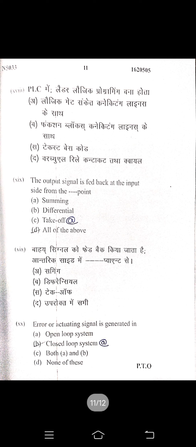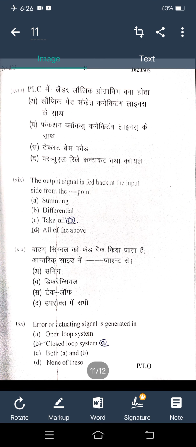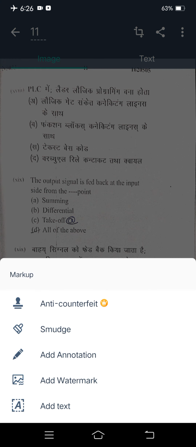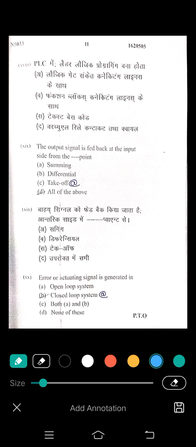Question 19. The output signal is fed back at the input side from the dash point. Here takeoff point is the correct answer. In this question, fed back is written, not feedback. The output signal is fed back at the input side from the dash point. Here from is mentioned because the takeoff point is initiated from that point.